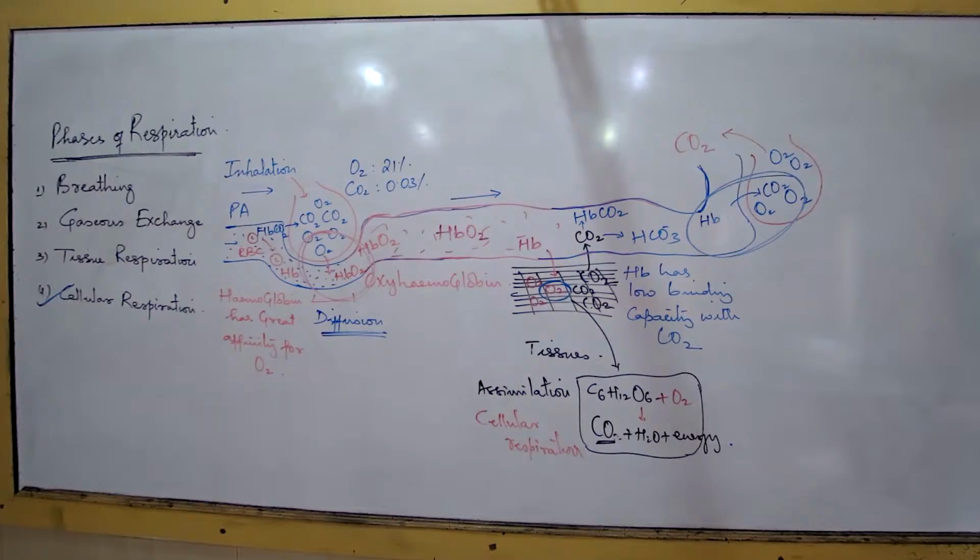Number 3. What is the direction of oxygen movement at the respiratory surface?